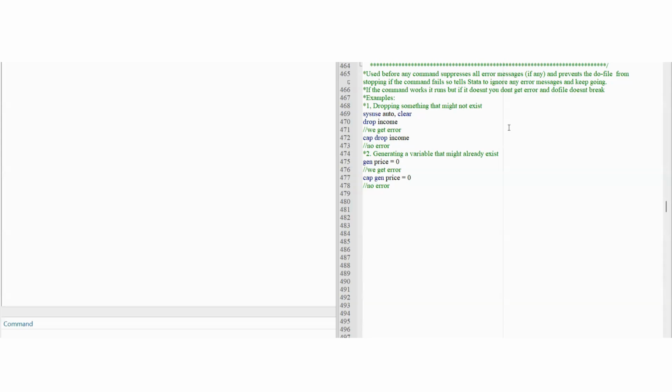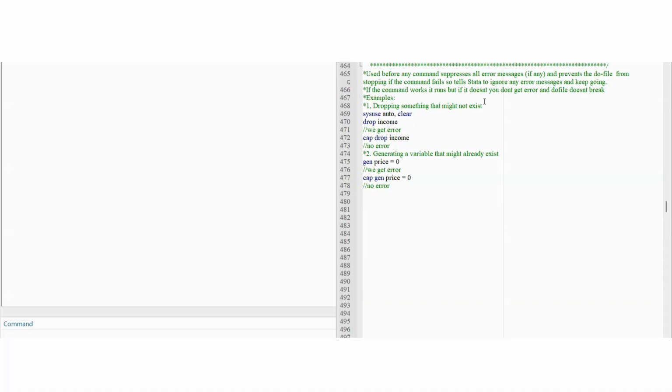We want to look at the capture command in Stata. Now, if we use this before any command, it suppresses all error messages, if any, and prevents the do file from breaking if the command fails. So basically, if the command works, the do file will run as is, but if it doesn't, you don't get an error and the do file does not break.